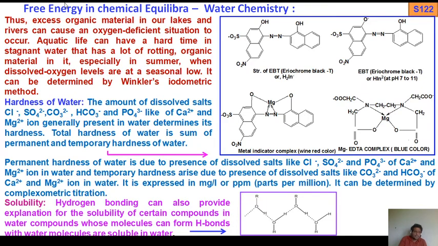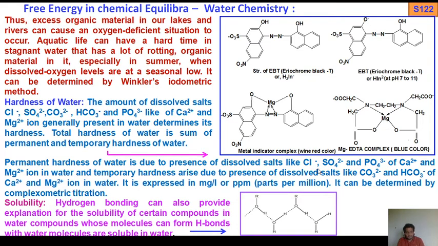Clear? So permanent hardness of water arises due to the presence of dissolved salts like chloride, sulfate, and phosphate of calcium 2+ and magnesium 2+ ions in water, and temporary hardness arises due to the presence of dissolved salts like carbonate and bicarbonate of calcium 2+ and magnesium 2+. That's why permanent hardness is also called non-carbonate hardness and temporary hardness is also called carbonate hardness of water. It is expressed in terms of milligram per liter or ppm, parts per million, which is 10 to the power 6. That is the unit of hardness of water.